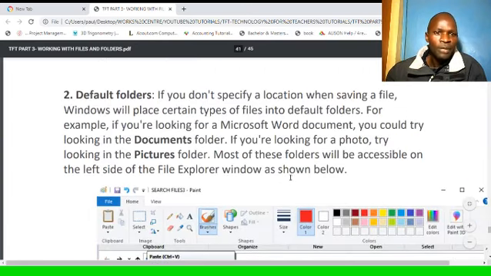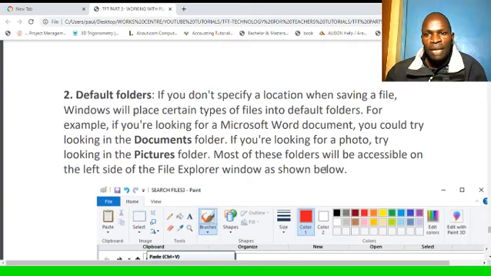Another place is default folders. If you don't specify a location when saving a file, Windows will place certain types of files into default folders. For example, if you are looking for a Microsoft Word document, you could try looking in the Documents folder. Most documents will be saved to the default folders if you don't specify your own folder. The computer will always place documents, files, Word, Excel, and that in Documents.